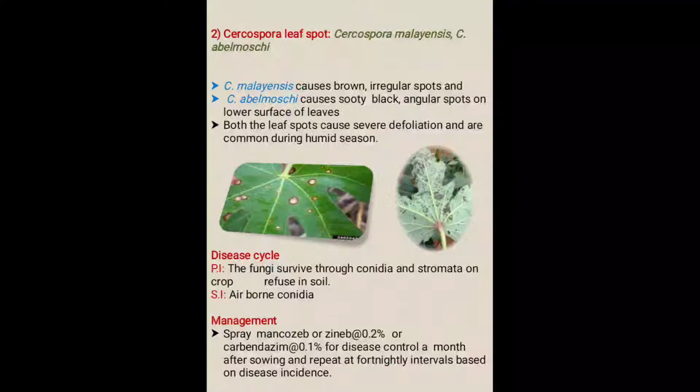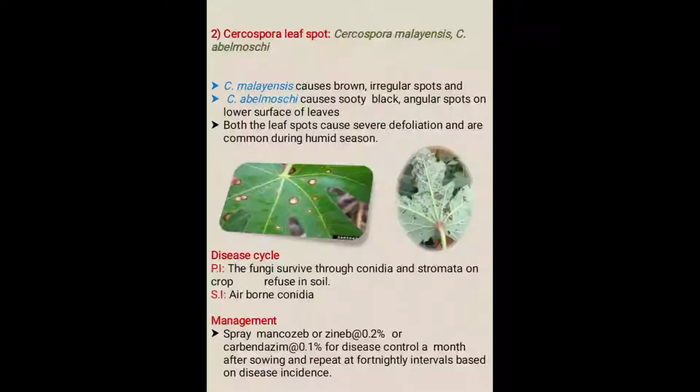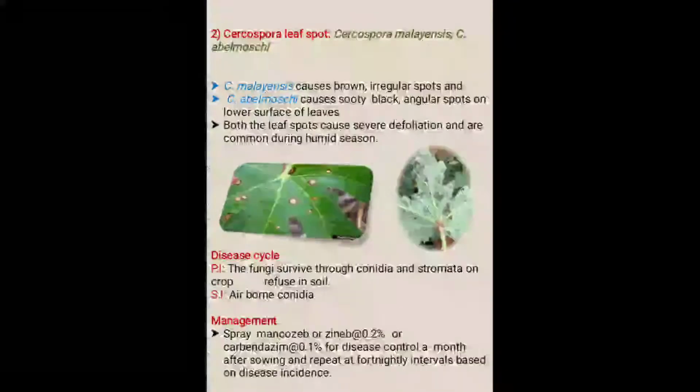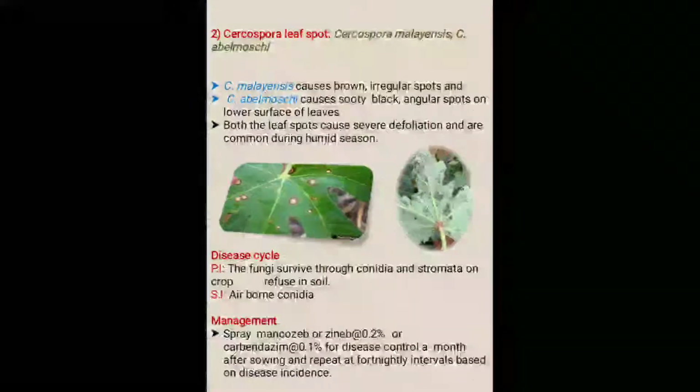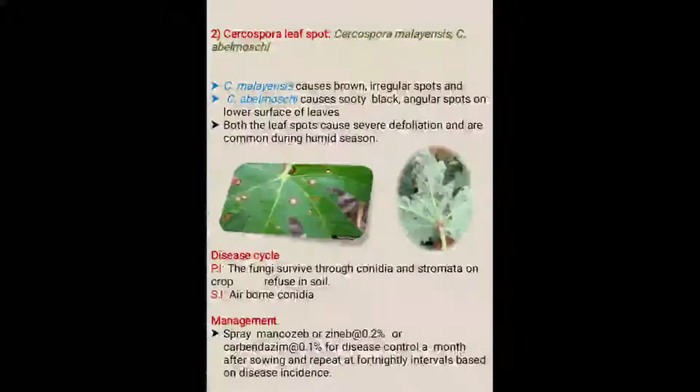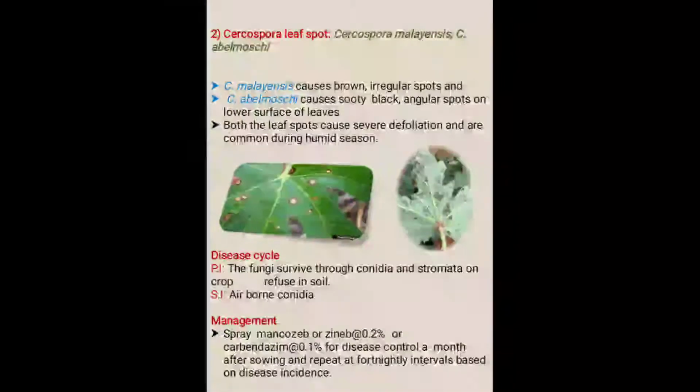Then the second disease, Cercospora leaf spot. It is caused by Cercospora malayensis. This is the causal organism. Cercospora malayensis causes brown irregular spots, and Cercospora abelmoschi causes sooty black angular spots on the lower surface of leaves. Both leaf spots cause severe defoliation and are common during the humid season.